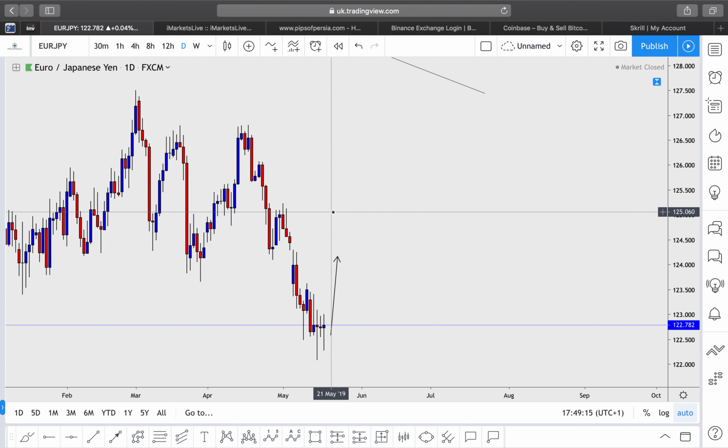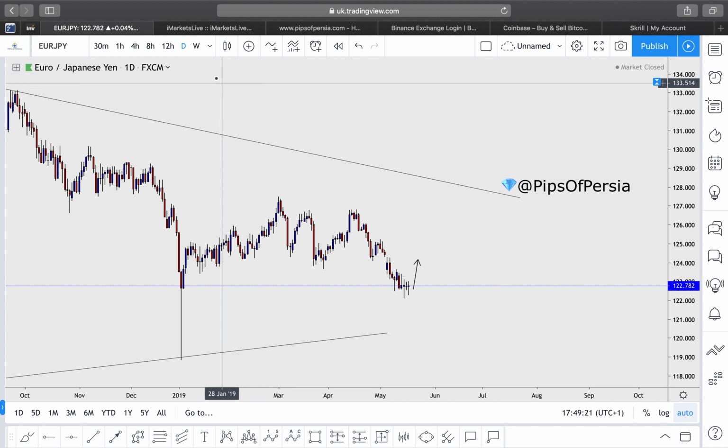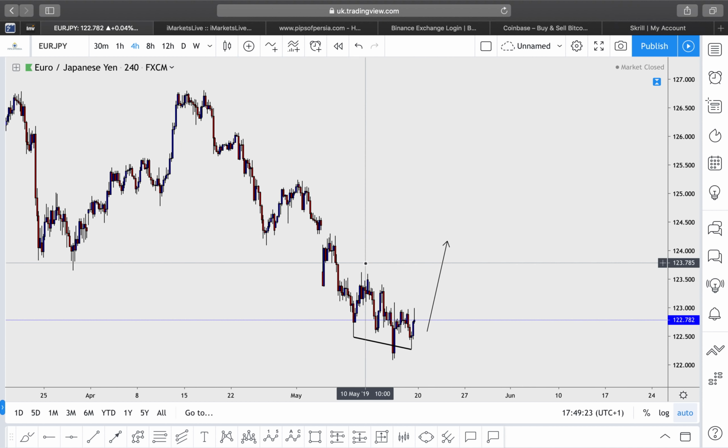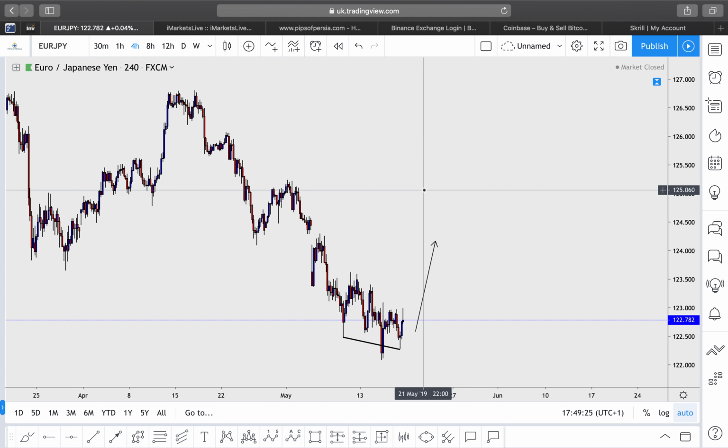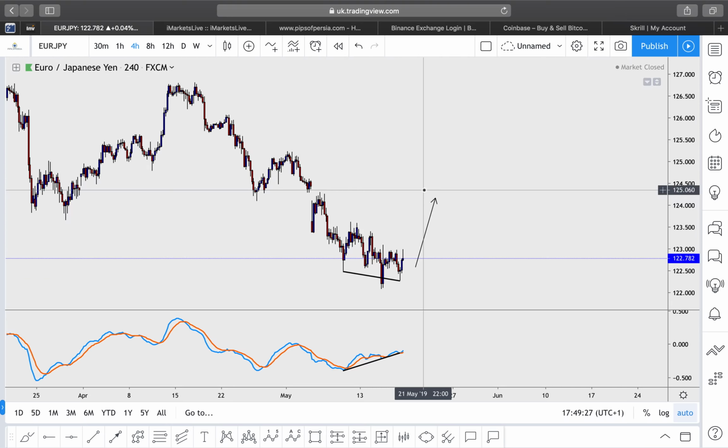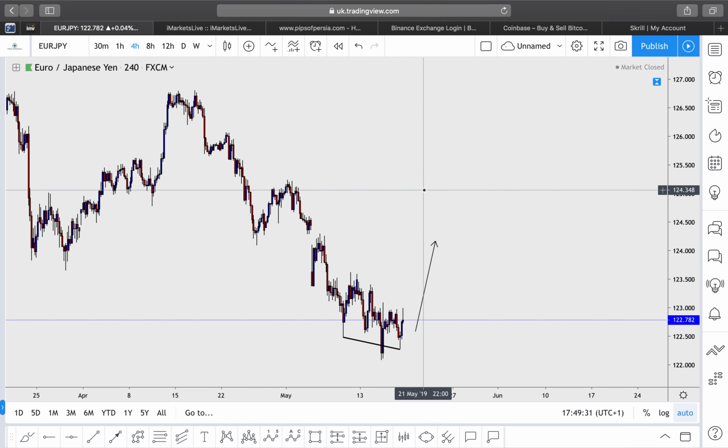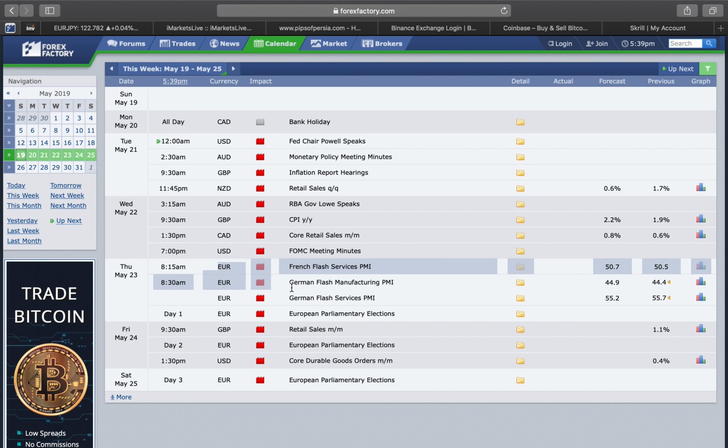On a daily time frame, EURJPY has got a lot of wick rejections to the downside, so I do believe that EURJPY can look to make its way up as well. The way I'm going to be trading this is most likely Tuesday night to Wednesday London session. I'm going to be keeping an eye on EURJPY for a potential reversal to the upside. Do bear in mind that we do have some big news for Euro on Thursday as well.